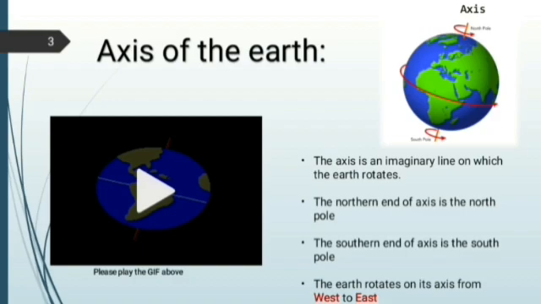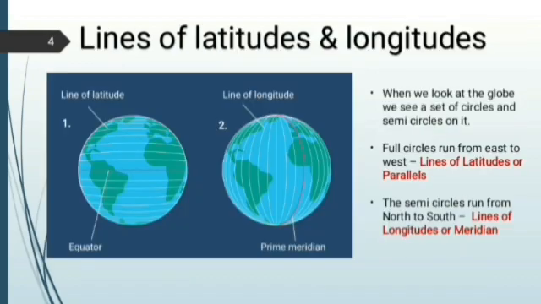Let us learn again about latitudes and longitudes. Lines of latitudes and longitudes. Look at one more slide here so that you will understand clearly. In figure 1, I gave you lines of latitudes.